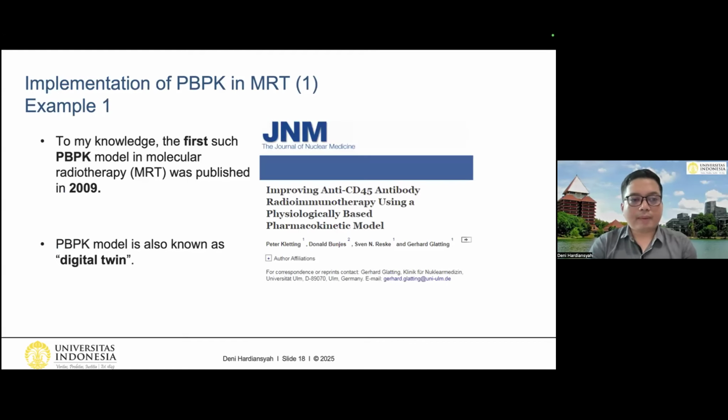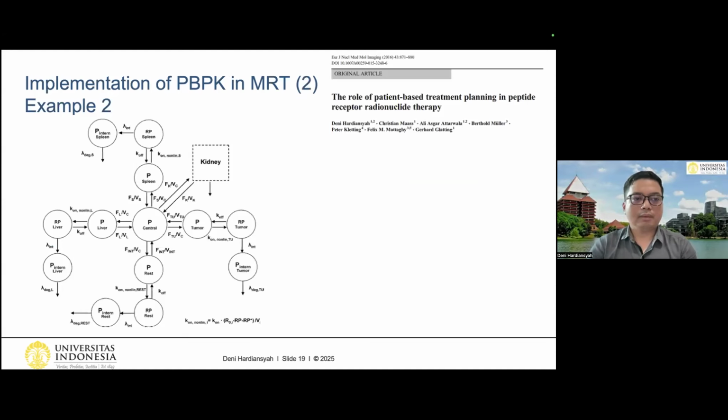This is the first example, and to my knowledge, the first such PBPK model in molecular radiotherapy, or MRT, was published in 2009 in the JNM journal. As you can see, this is the paper, and the PBPK model is also known as the digital twin. So let's move on to the second example.